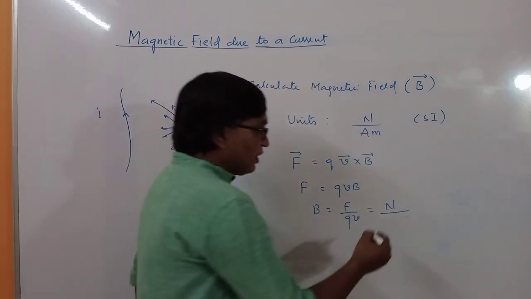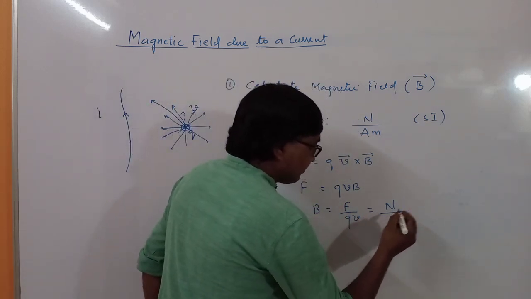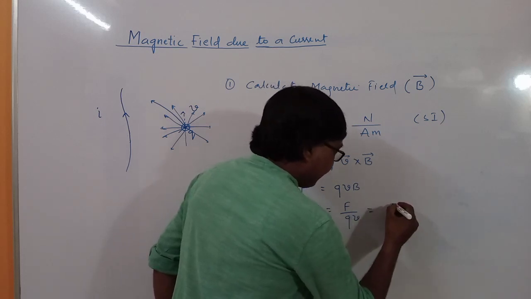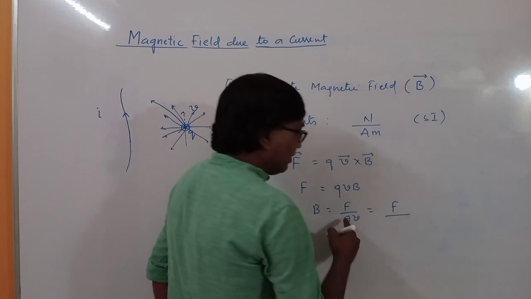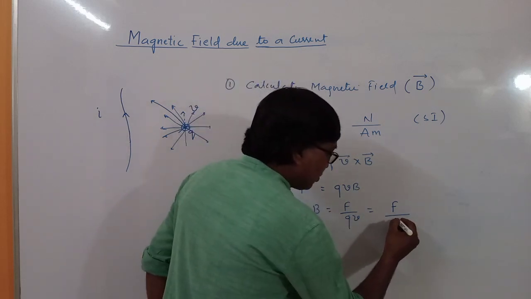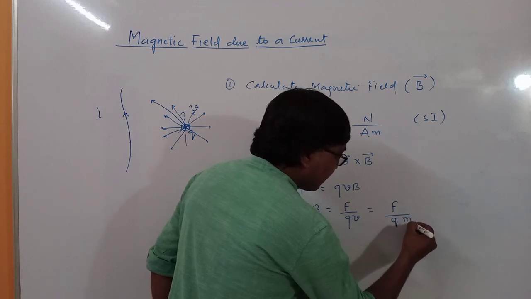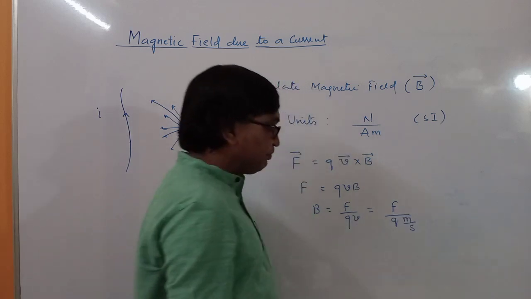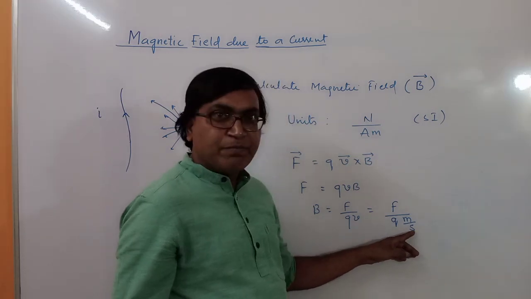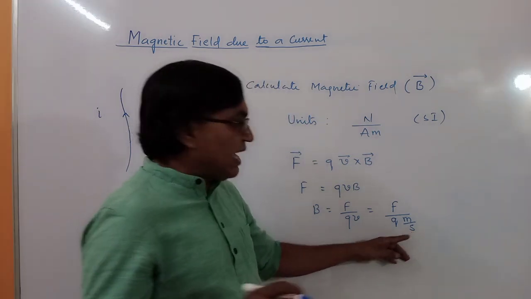Charge is measured in coulombs, and velocity is meter per second. So charge per unit time is nothing but current, and the unit of current is ampere.